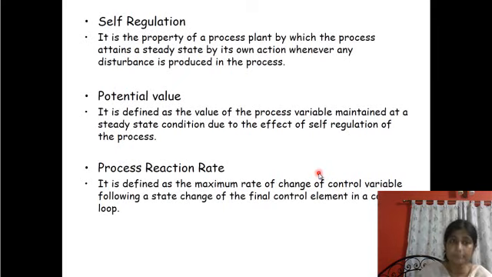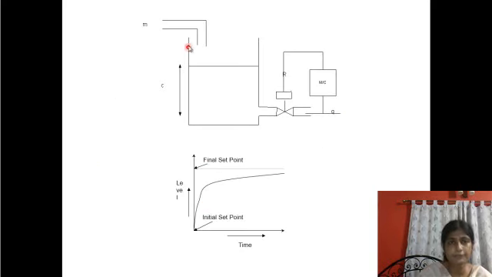Self-regulation is the property, self meaning by its own action. This is the property of a process plant by which the process attains a steady state by its own action whenever any disturbance is produced in the process. This is the inherent feature of a process plant. If the process variable deviates from the steady state due to certain disturbance, then after a certain time delay, it can attain a new steady state by its own action.